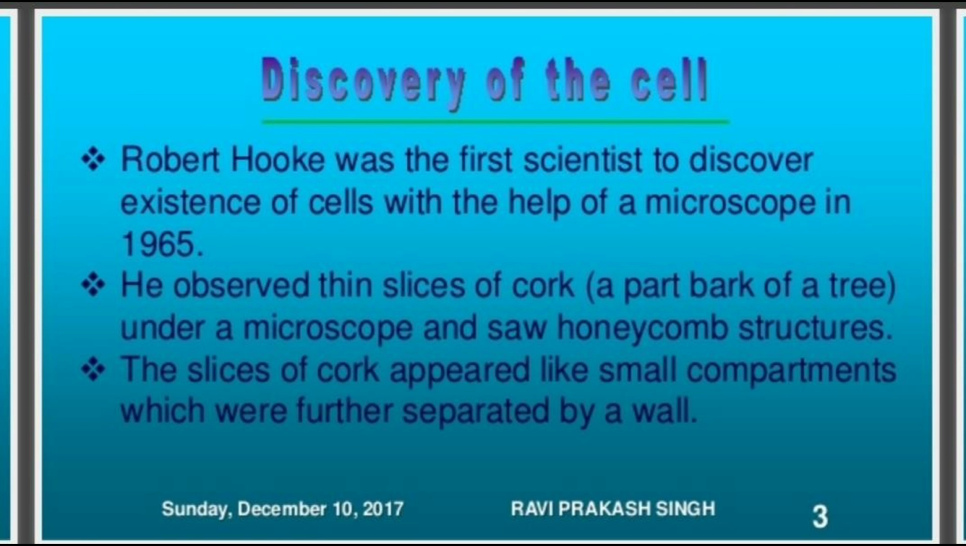Now, who discovered the cell, and the discovery of the cell? Robert Hooke in 1665 was the first scientist to discover the existence of cells with the help of a microscope. He observed thin slices of cork, which is part of the bark of a tree, under a microscope and saw a honeycomb structure. The slices of cork appeared like small compartments which were further separated by walls.